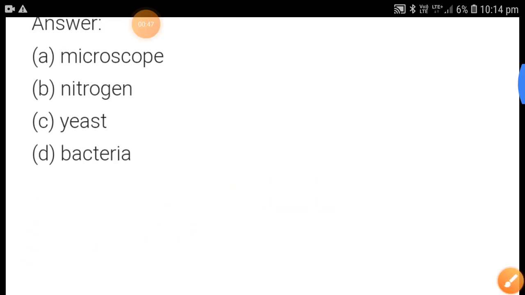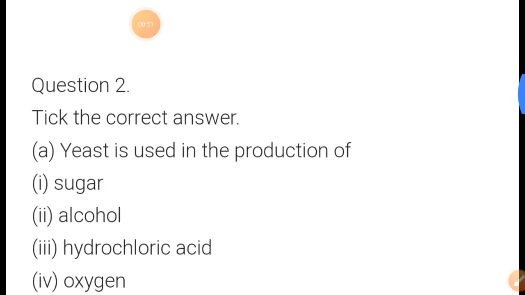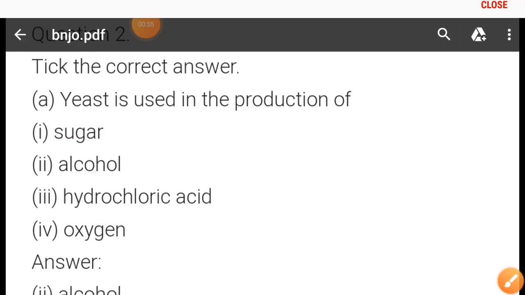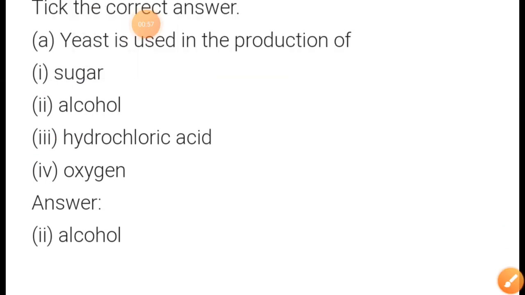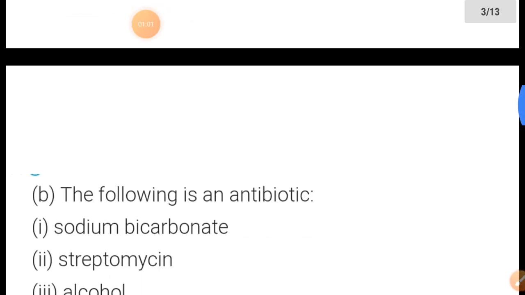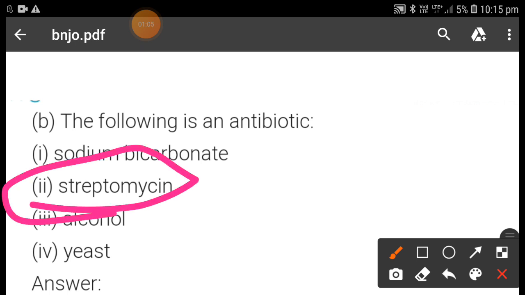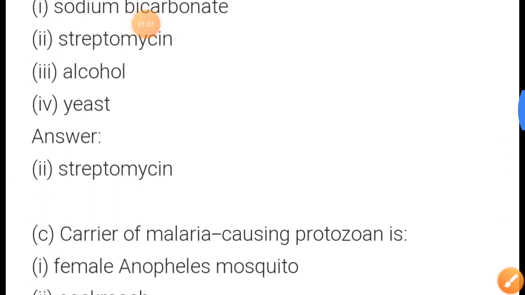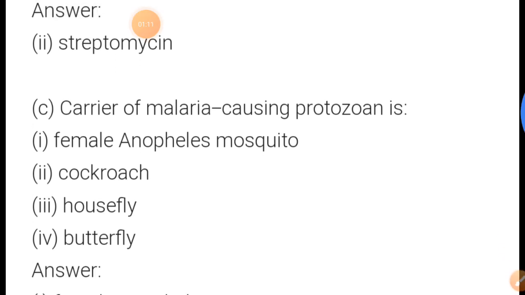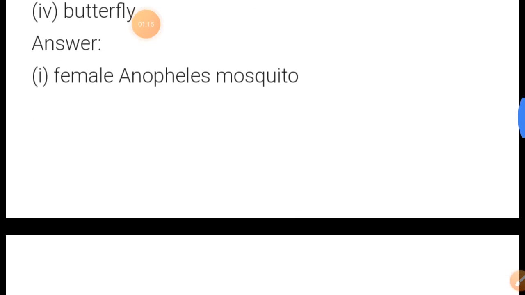The second question is tick the correct. Yeast is used in the production of alcohol. The following is an antibiotic: streptomycin is a name of an antibiotic. The carrier of the malaria-causing protozoan is the female Anopheles mosquito.